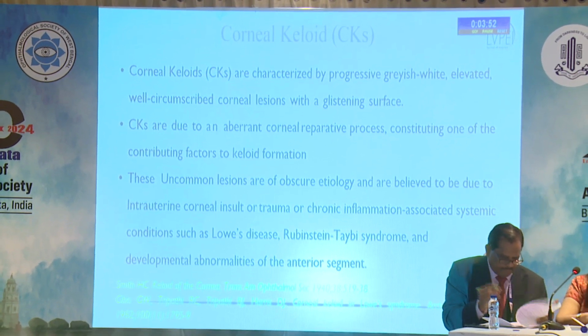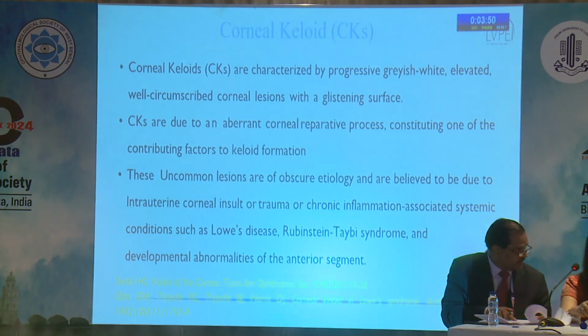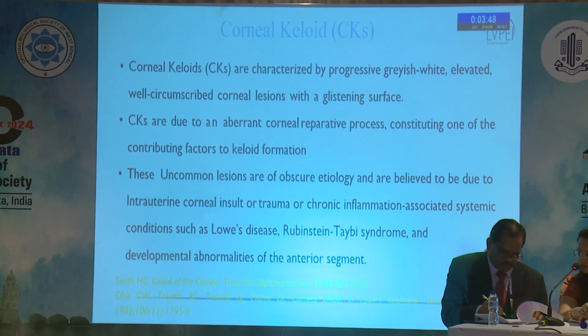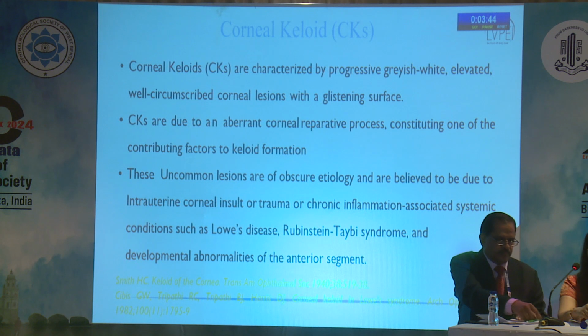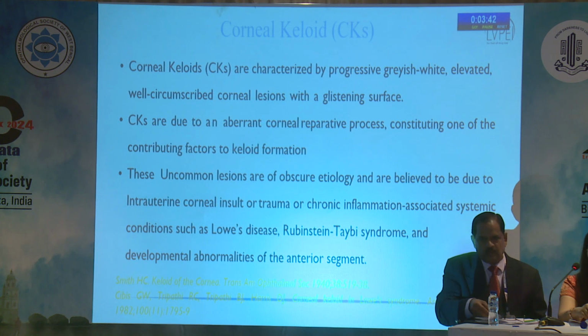As we all know, corneal keloids are characterized by a progressive grayish white elevated, at times gelatinous, well circumscribed corneal lesion with a glistening white surface. Sometimes it could be chalky white. The keloids have been known to be caused by an aberrant corneal reparative process. One of the contributing factors, I'll come to this one.